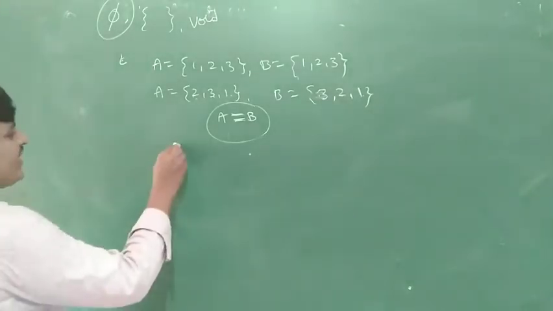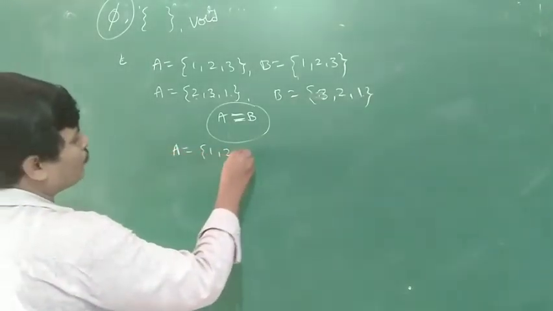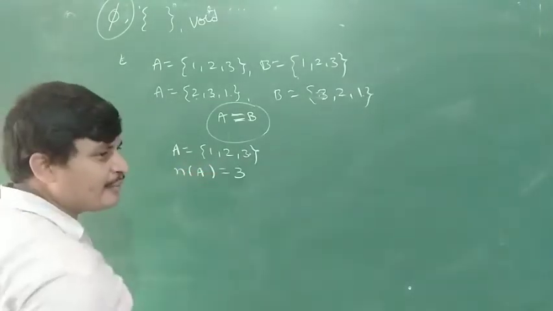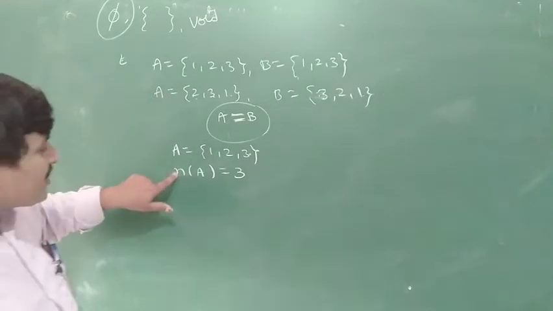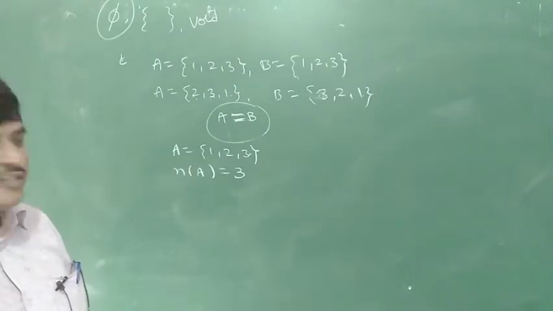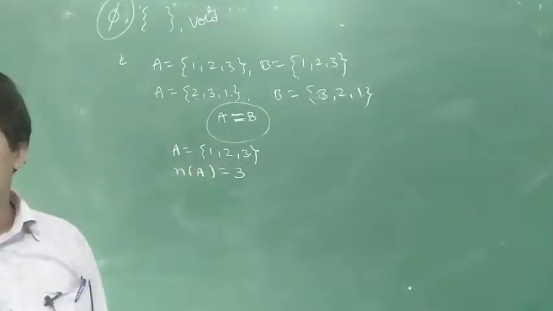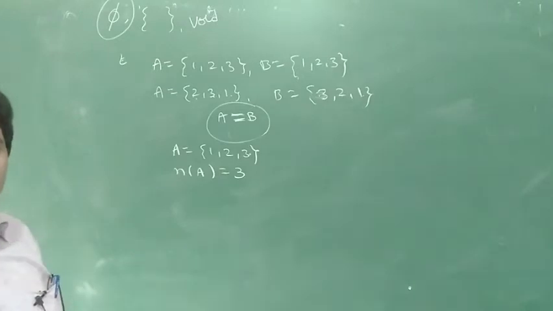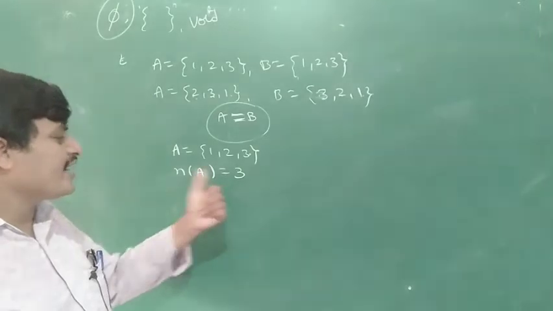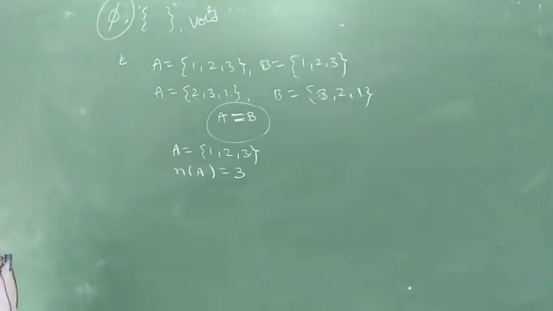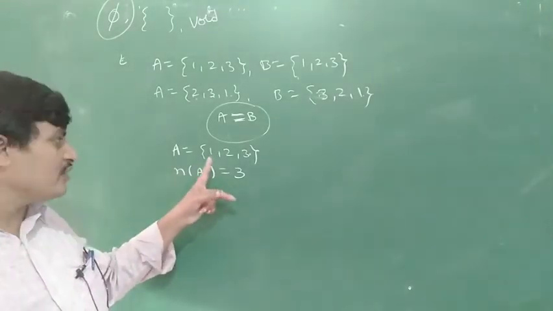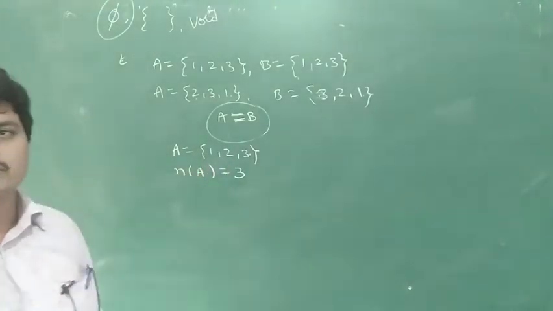For example, A is equal to {1, 2, 3}. So n(A) is equal to 3. What is the meaning of n(A)? n means the number of elements in the set A. How many elements are in the set A? 3. The number of elements in set A is denoted by n(A), count 1, 2, 3, how many elements.